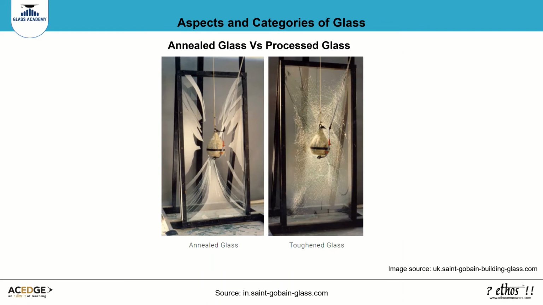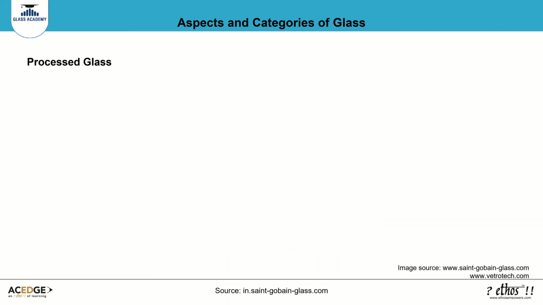Processed glass is made by subjecting annealed or float glass to thermal or chemical treatment in order to change its properties. While annealed glass may break easily, producing long sharp splinters, processed tempered glass shatters under higher levels of impact energy and the pieces remain in the frame. There are various processing techniques such as lamination, toughening, sandblasting, acid etching, lacquering, enameling, and glazing, to name a few.